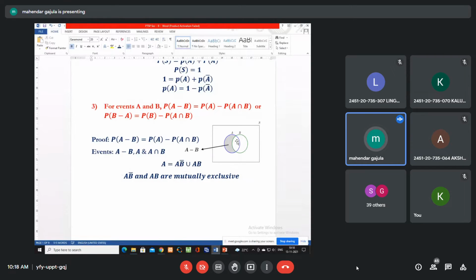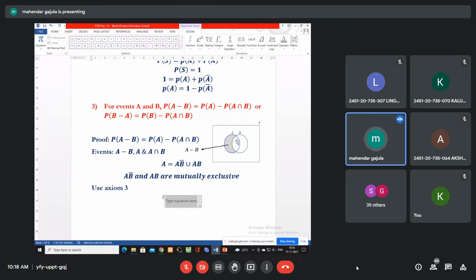Now when they are mutually exclusive, we can use axiom 3. So according to that, we can write P(A) is equal to P(AB bar) plus P(AB).